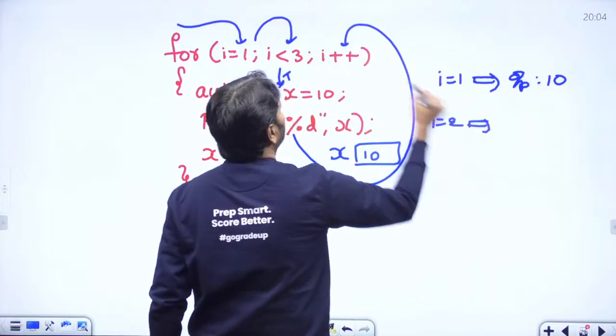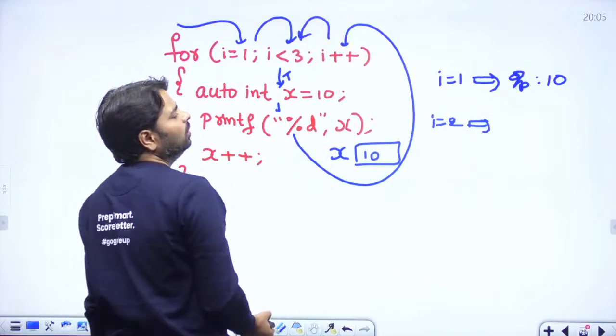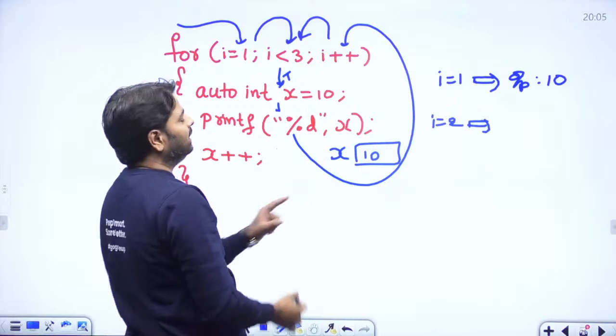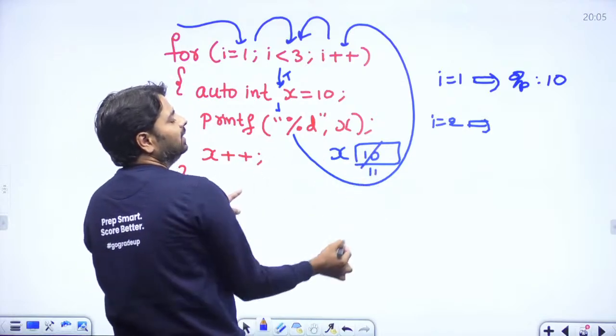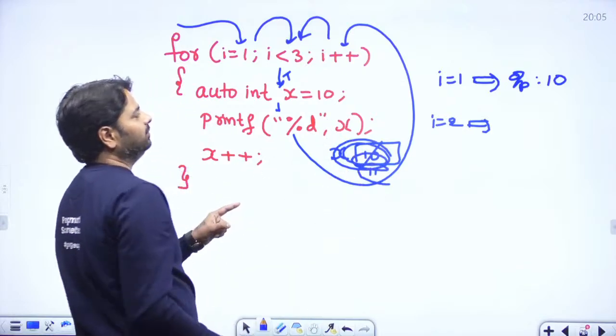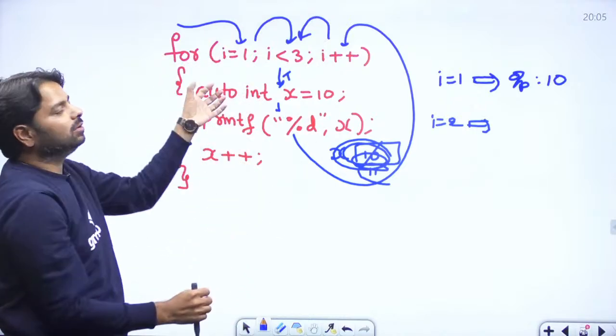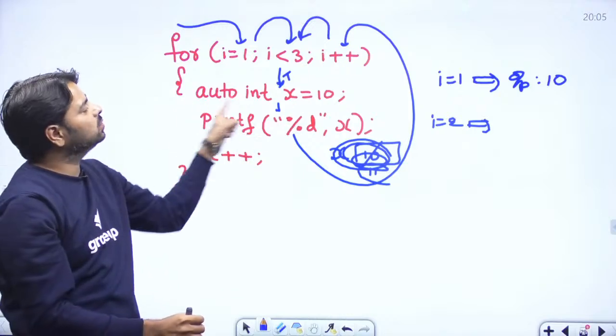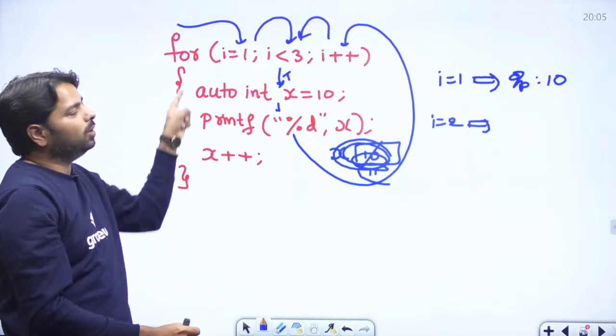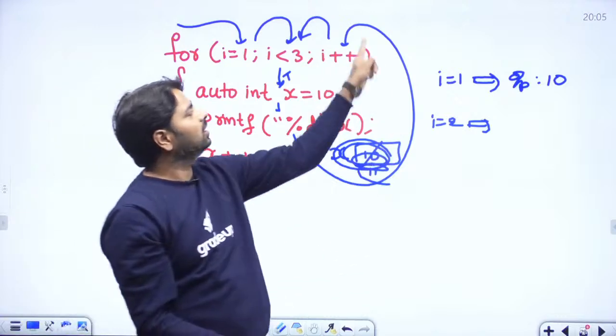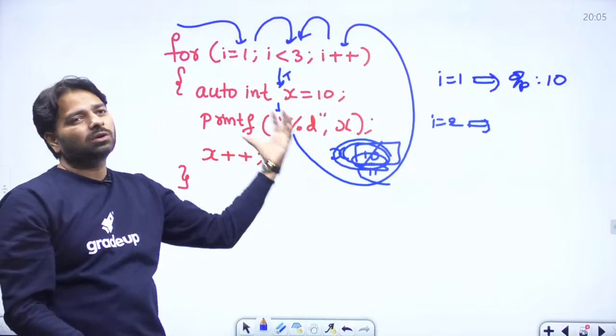When I is 2, 2 less than 3 again true, but x is going to be defined again as 10. Whatever is incremented is deleted automatically, because when you are going out of this loop, it is automatically destroyed, because it is local to the block. If you are going out of this block, then that variable is deleted automatically.